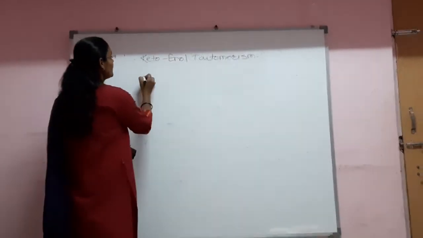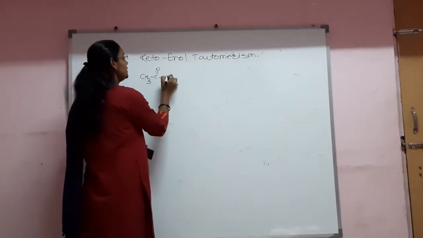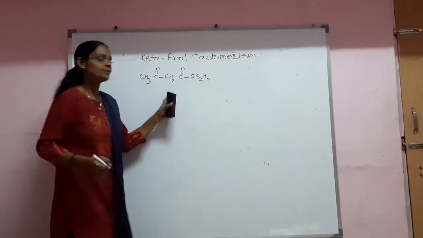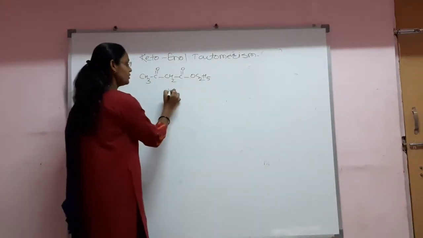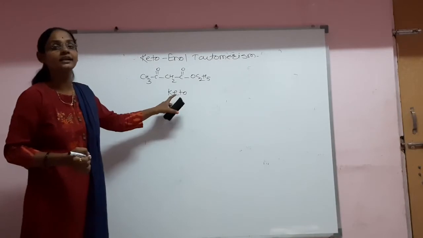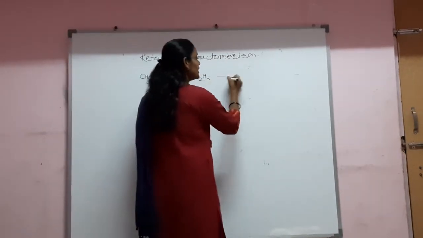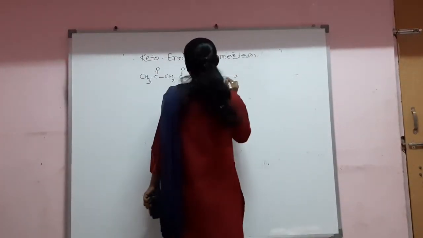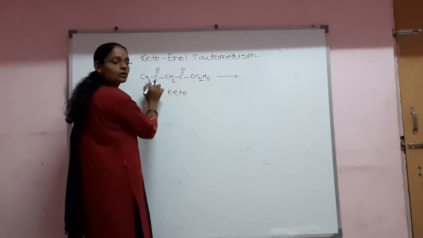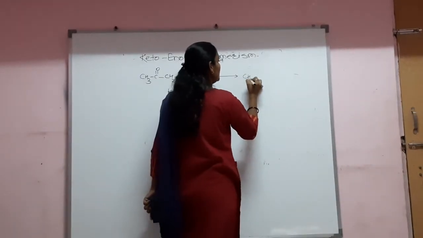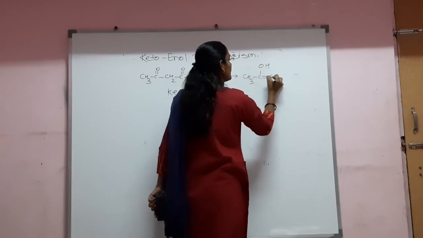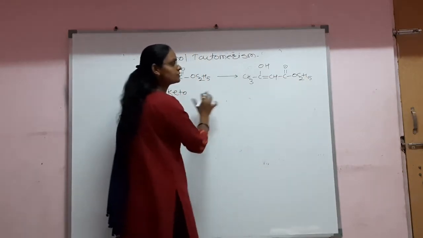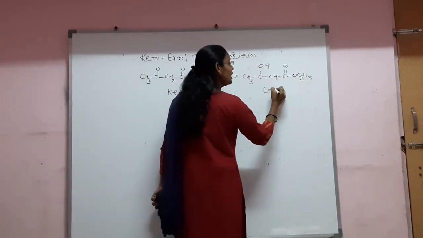Now if we see the structure of acetoacetic ester, it is a simple structure. This form is the ketonic form, and when acetoacetic ester reacts with a base, the CH2 proton can undergo enolization, and therefore we get such a structure of acetoacetic ester, which is in enol form.